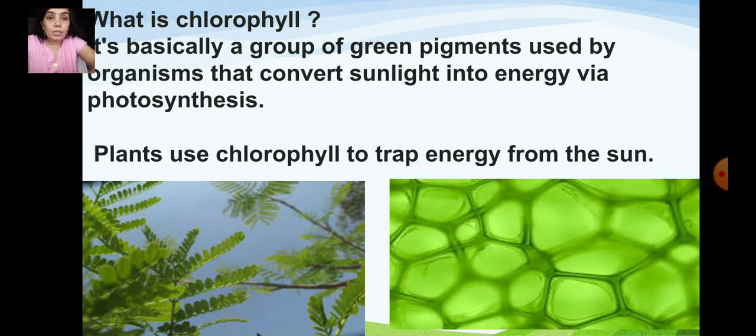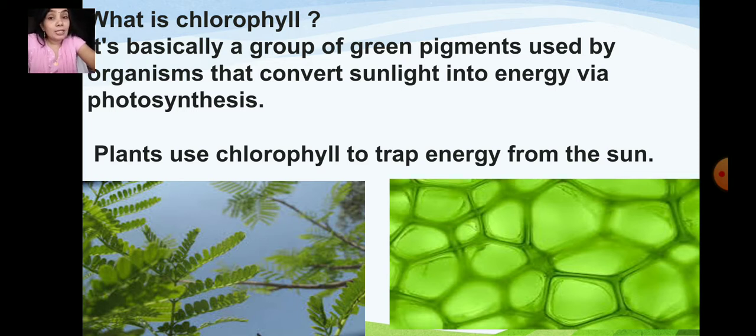We also learned what chlorophyll is. That is why leaves are green in color. When we go to a garden and look around, most plants that we see are green in color, right? They look green because of their green leaves.